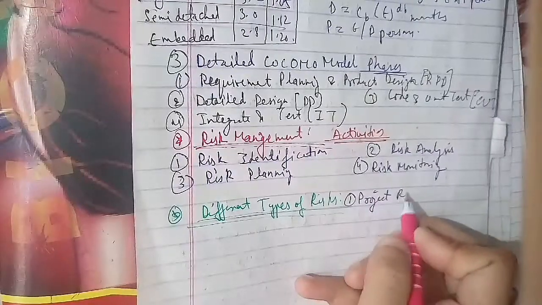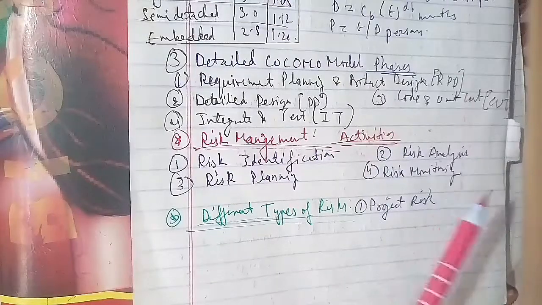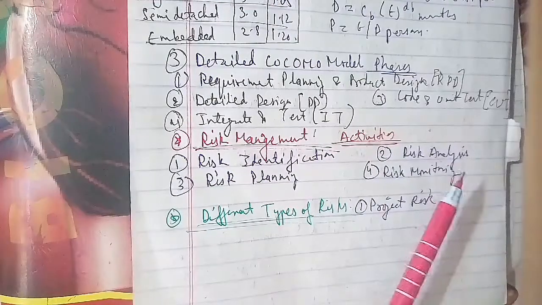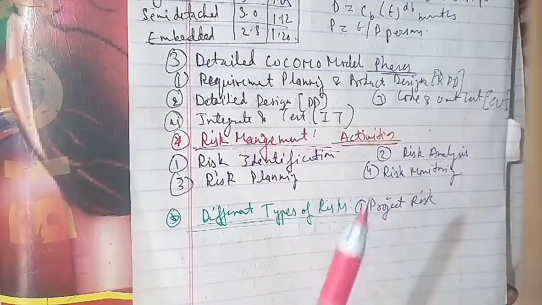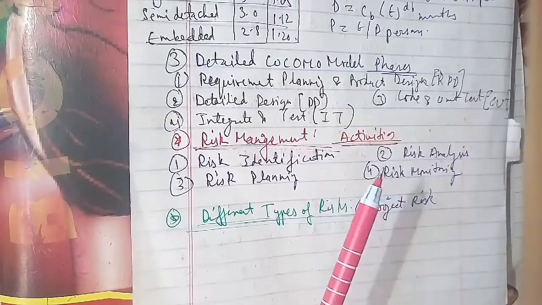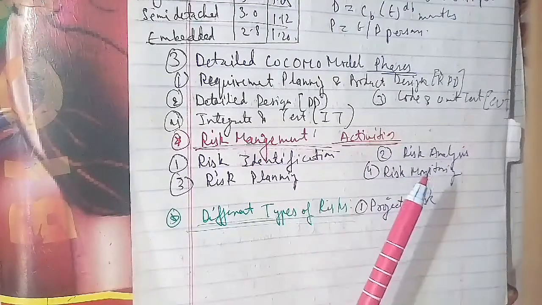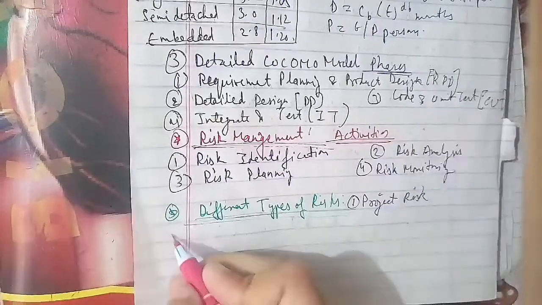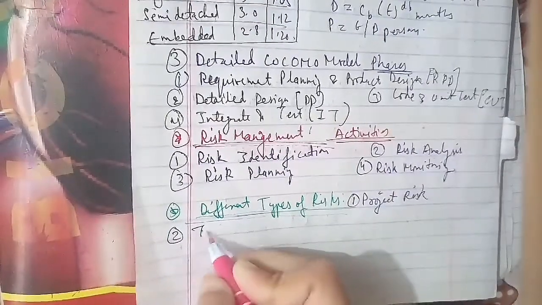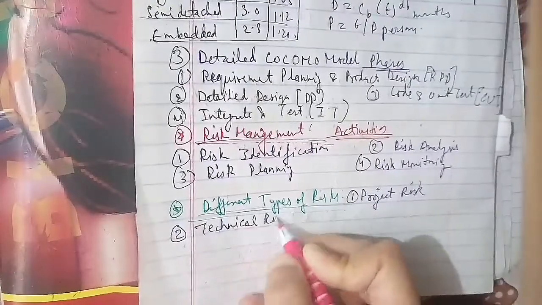The second is technical risk. These risks affect the quality and timelines of the project. If the technical risk becomes reality, then potential design, implementation, interface, verification and maintenance problems get created. Technical risks occur when problems become harder to solve as well.